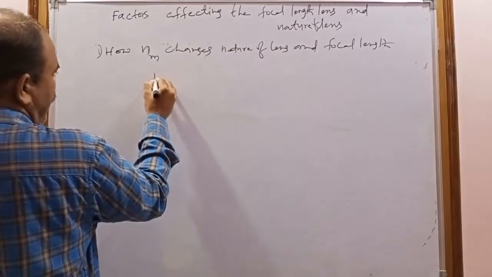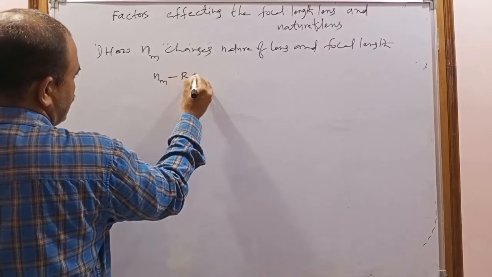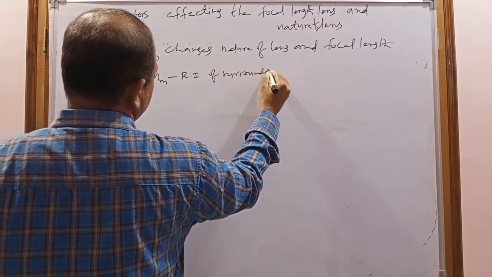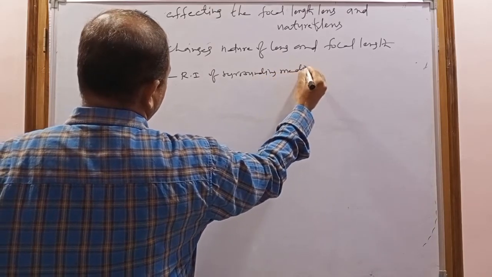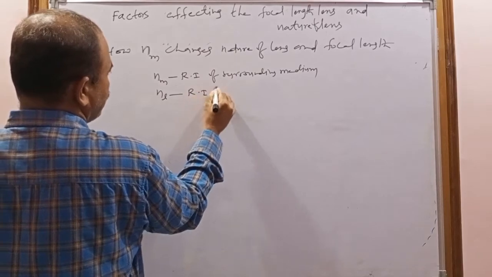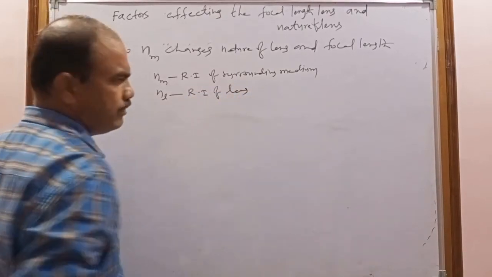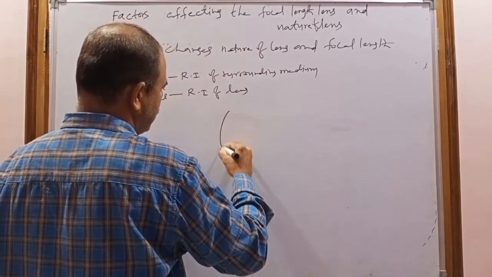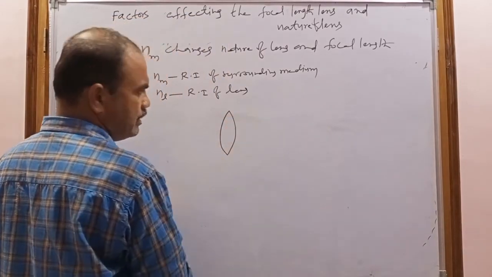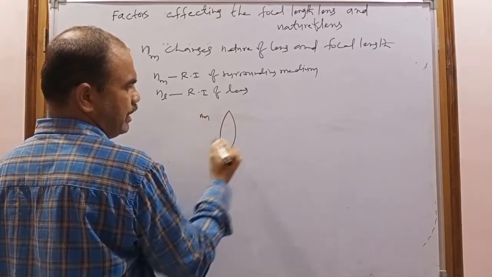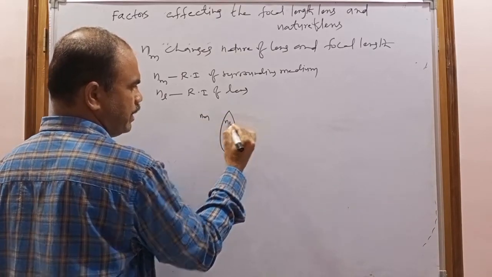So now consider n suffix m is the refractive index of the surrounding medium, and n suffix L is the refractive index of the lens. Now consider this is a convex lens. This convex lens is kept in a medium of refractive index n suffix m, and the convex lens refractive index will be considered n suffix L.